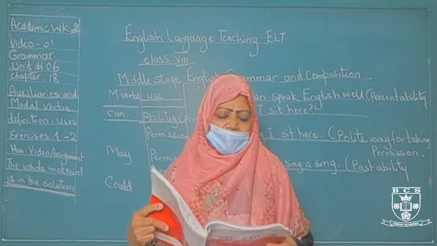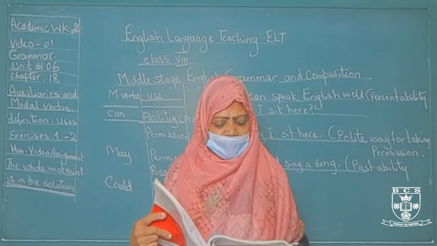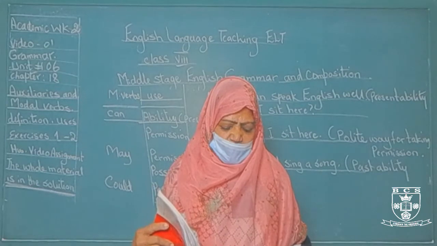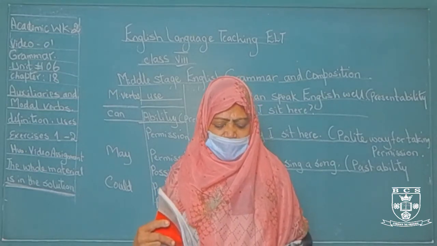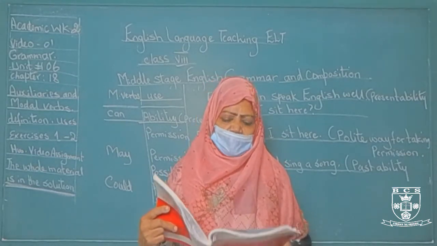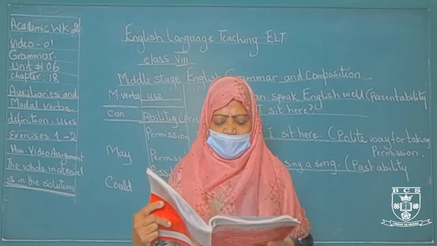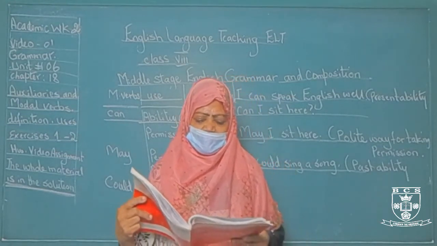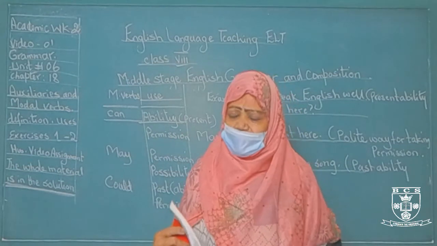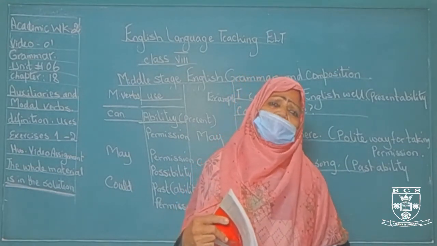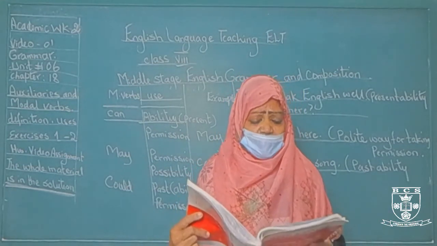Okay? Can, I have told you about can, I have told you about could, I have told you about may. Might, permission and possibility. You might go now. He might come today. Less sure than may. It gives less surety than may.